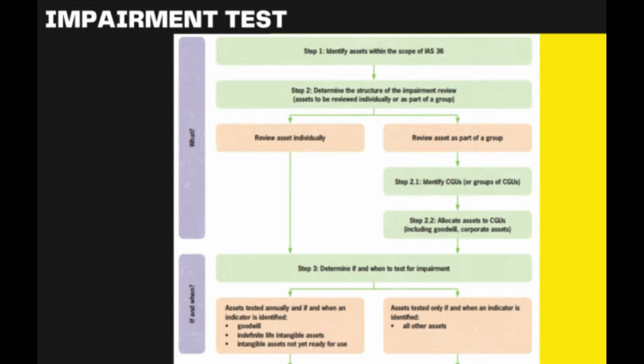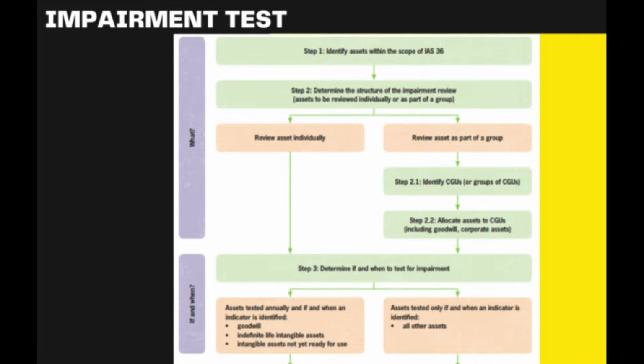Alright, so we're done with the introduction part, and we will move to the second key takeaway of this presentation, which is the impairment test. I will share with you the full guidelines to do the impairment test. There are 6 steps to do the impairment test. The first step is we need to identify the asset within the scope of MFRS 136. The second step is we need to determine the structure of the impairment review, whether the asset is reviewed individually or as part of a group, which is a CGU. For the individual asset and the CGU, Mazid and Nadzirah will present more.